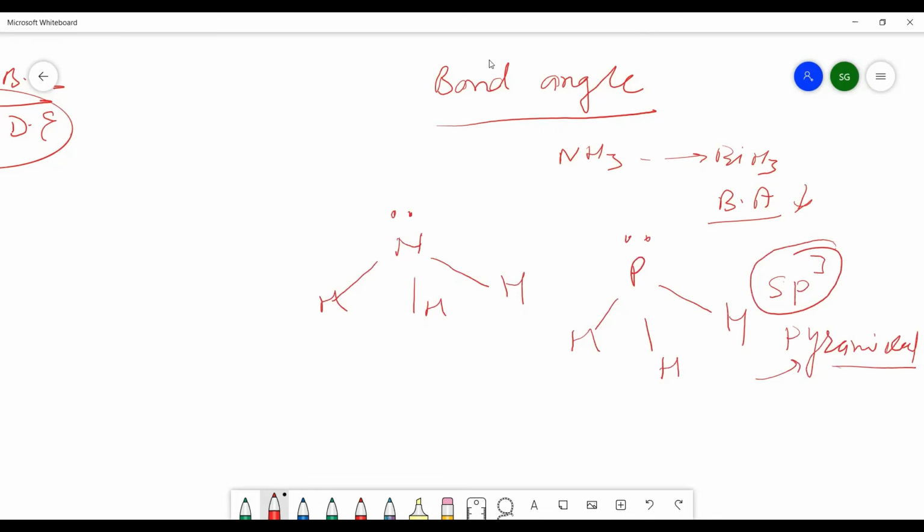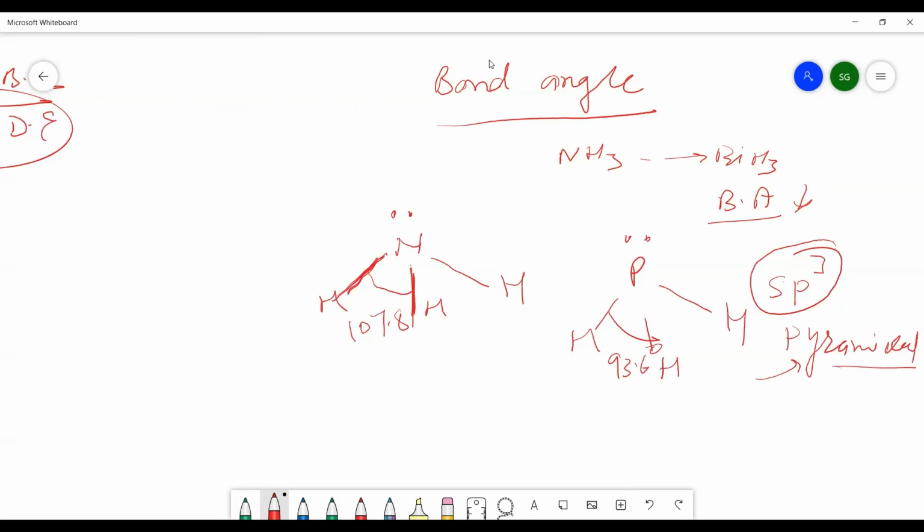Now, if we are looking at the bond angle, always remember the bond angle is always between the bond pairs, not between the lone pair and bond pair. So here the bond angle is 107.8 degrees and here it is 93.6 degrees, and the rest have 91.8, 91.3 and so on. It means the bond angle is reduced.